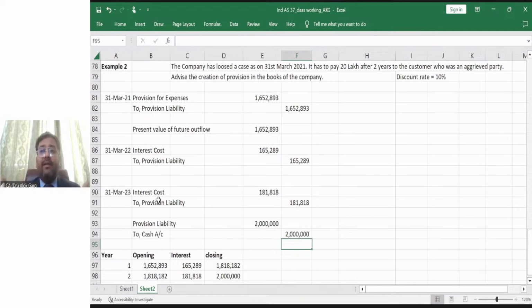So why I have taken this example is just to explain the understanding part. But you are right. If the timing and money both are certain, it will not be a provision, it will be a liability.